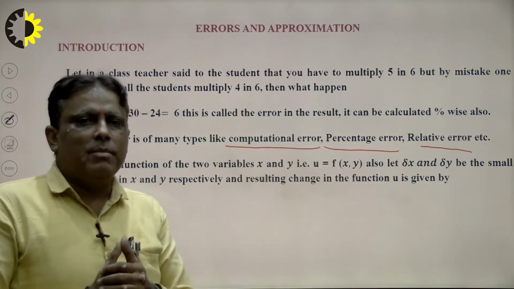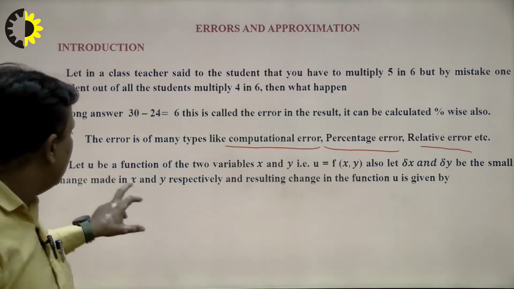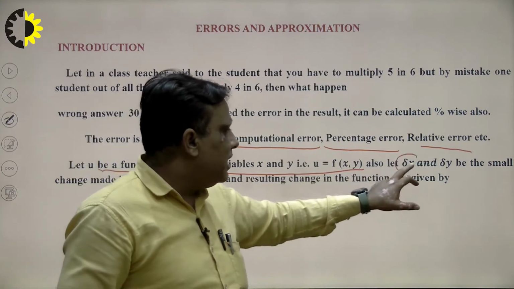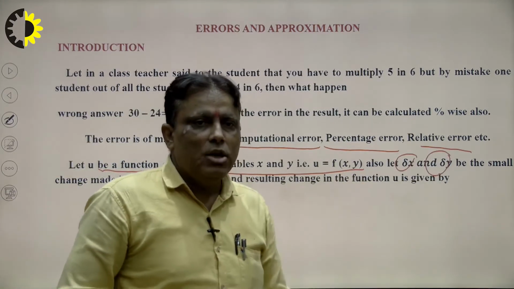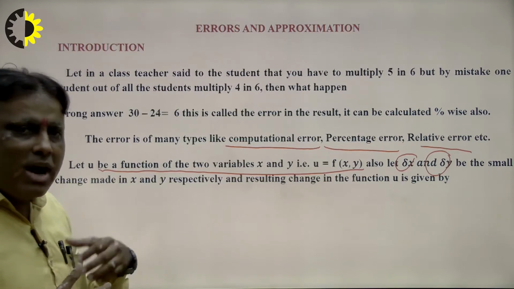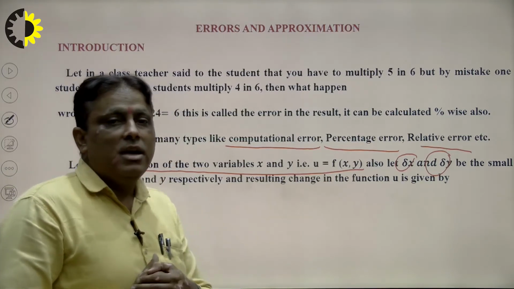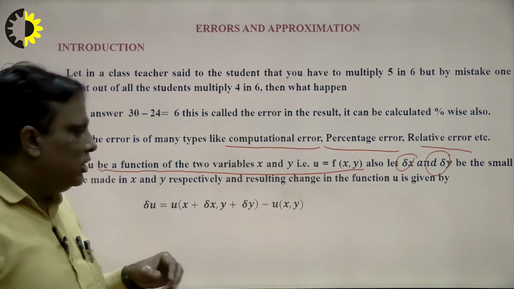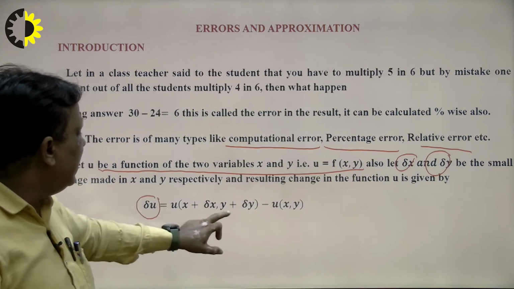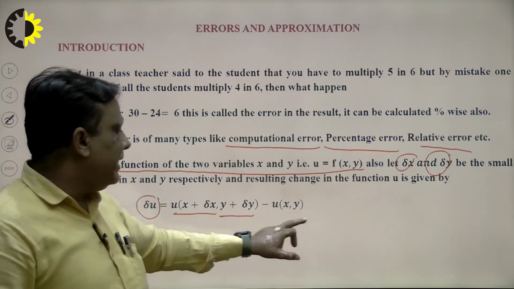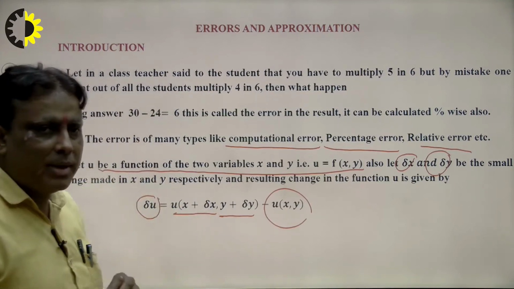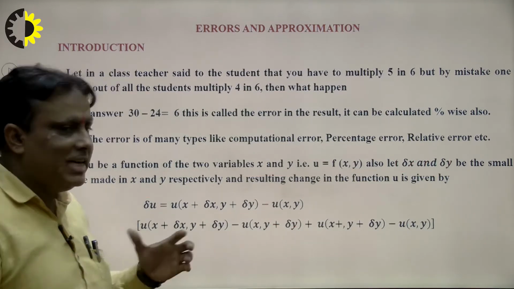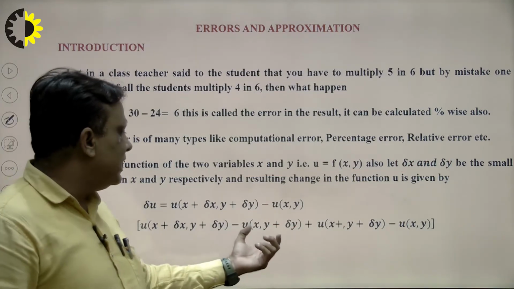The problem depends on the number of variables. Suppose u is a function of two variables x and y, and delta x is the error in x and delta y is the error in y. How to calculate the result and what will be the change in the resulting function, we see here. Mathematically, delta u, the change in u, will be u(x plus delta x, y plus delta y) minus u(x, y). We see very carefully what will be the effect of this calculation.